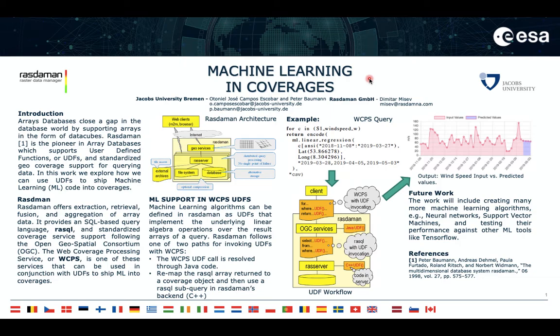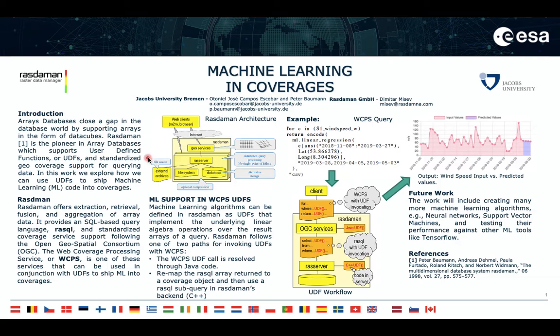So typically, when we want to deal with array data or with any type of data, the first thing that we would like to do is to store and retrieve these data efficiently. Unfortunately, in the case of array data, normal relational databases will not be enough. They don't provide this type of semantic or this neighborhood sense to the data. For that, you will need an array database. Array databases close a gap in the database world by supporting arrays in the form of data cubes.